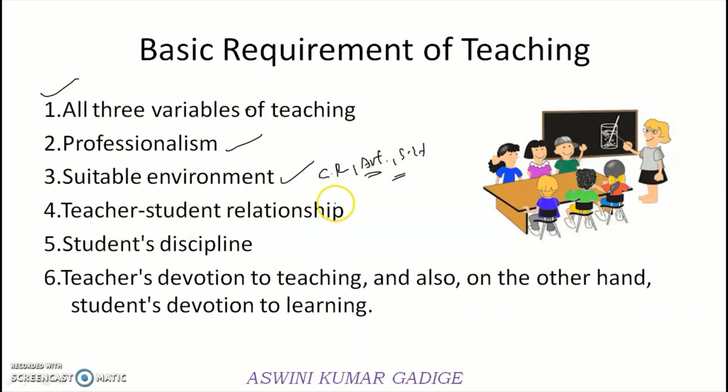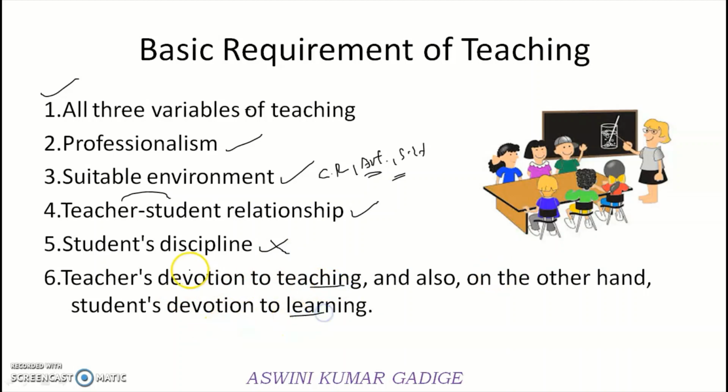And the teacher-student relationship is a very important requirement. The relationship between the teacher and student must be very healthy, and student discipline is also very important, because most of us as teachers, if a few students are not behaving well in the classroom at the time of teaching, the teacher may definitely deviate. Whatever concepts he or she wants to deliver will definitely be distracted if student discipline is not properly maintained.